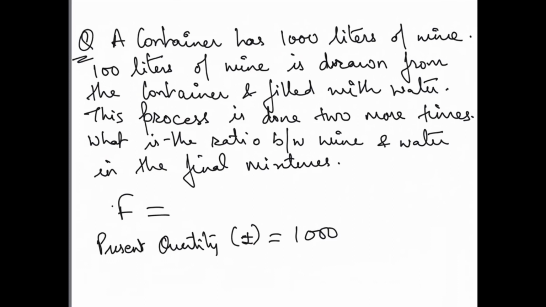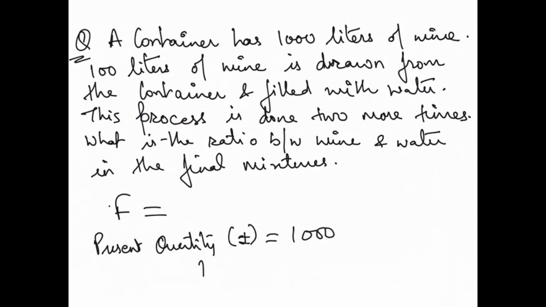So how much is removed? 100 liters of wine is drawn. So R will be 100. Correct? And then it is drawn from the container and filled with water. This process is done 2 more times. So how many times is it repeated? 2 more times. So 2 plus 1, that makes 3. Why are we taking 2 plus 1? See, it is saying the process of removing 100 liters of wine is done 2 more times. 2 more times means 2, and 1 time it has already happened. So you have to be very, very careful with this.